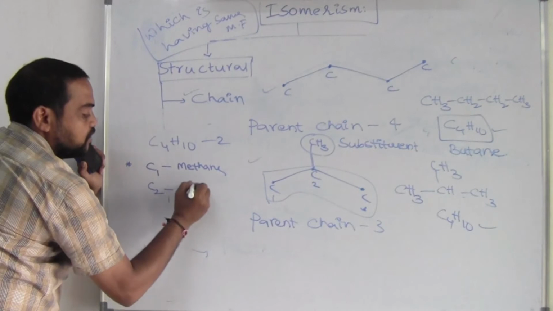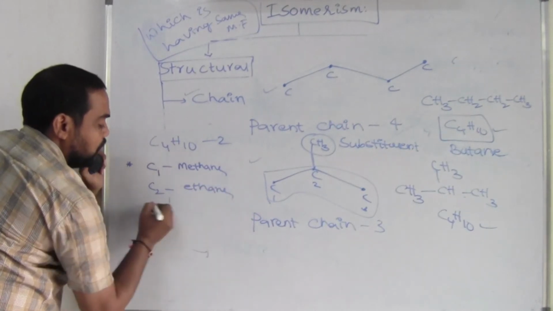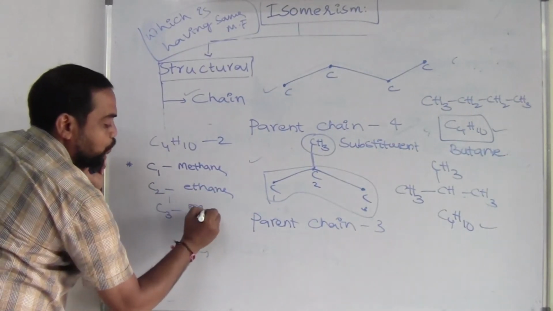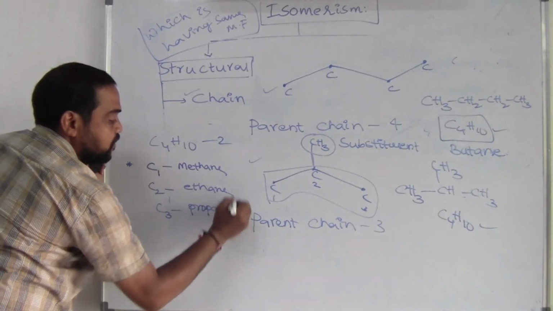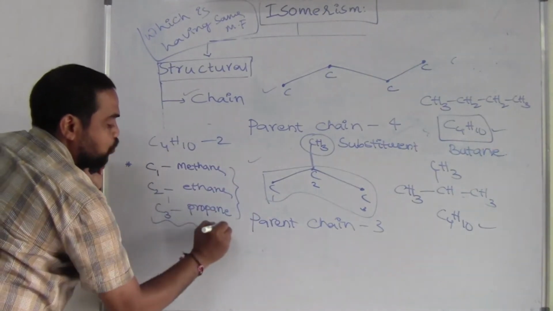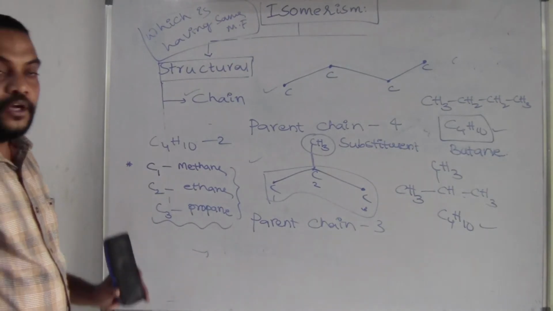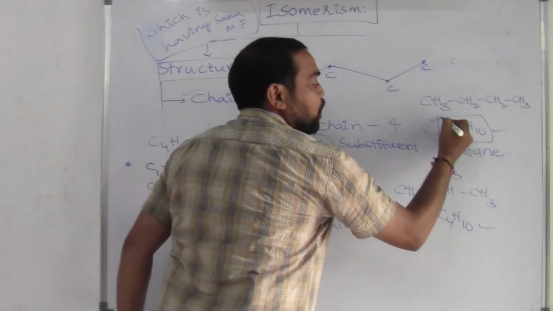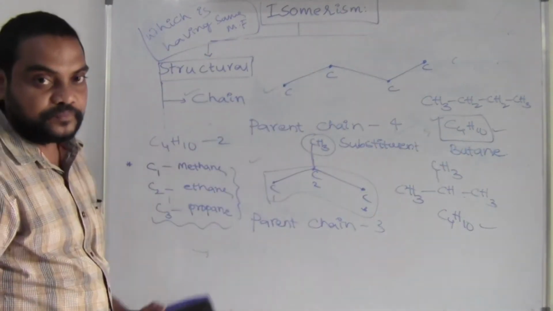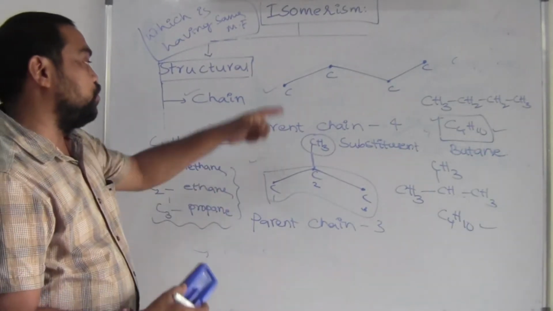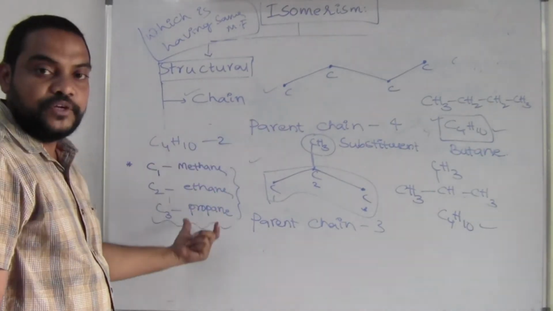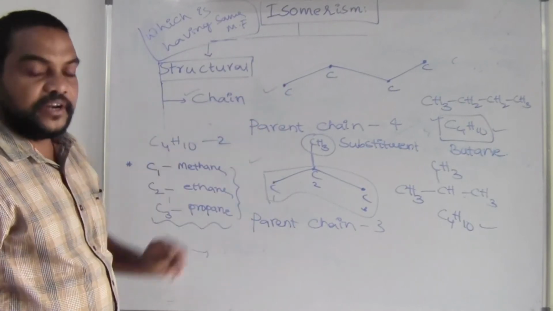C2 carbon, that is about the ethane. C3 carbon, that is about the propane. For these 3 structures, the chain isomerisms are not possible. So the chain isomerism is possible from C4 carbon onwards. For C4 carbon, the number of chain isomerisms we can write by the structural way, like this.